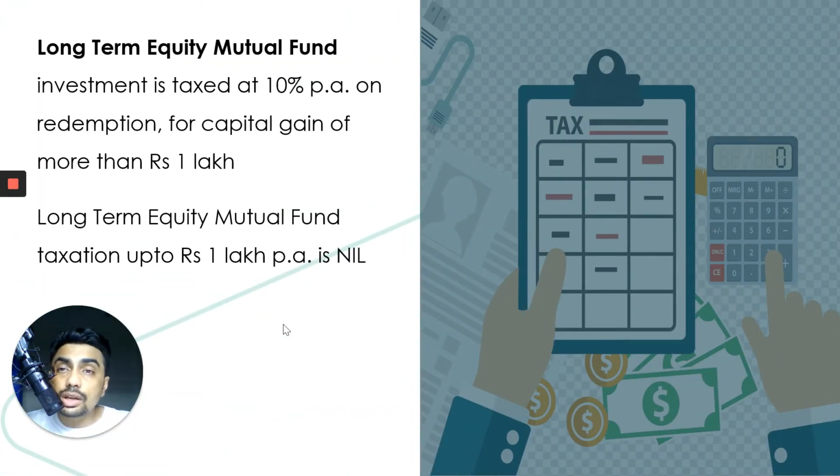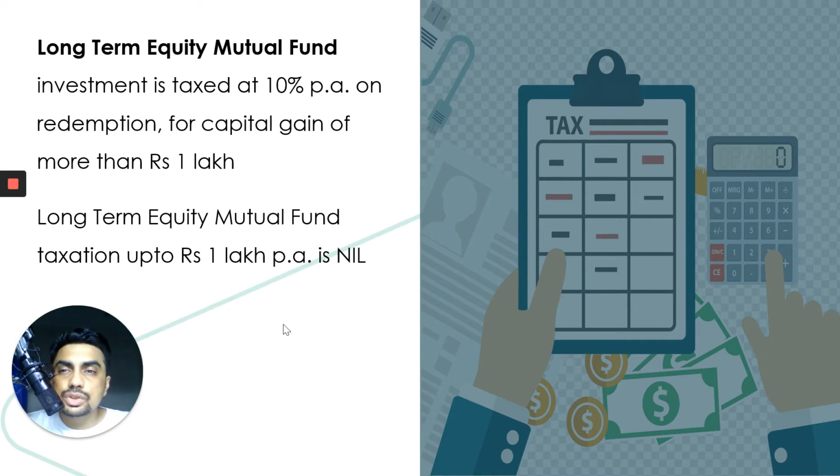So now long term equity mutual funds, which means if you have been invested for more than 12 months and you withdraw the funds after 12 months, you will get a 10% per annum tax on capital gains of more than 1 lakh. So let's say you invested 5 or 6 lakh rupees, and you made 70,000 rupees on those investments in 1 year.